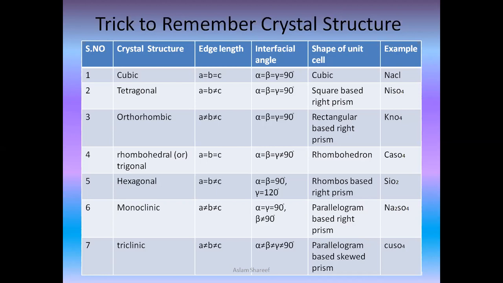The last but not the least about crystal structure, the triclinic, and the shape is parallelogram based skew prism. And the example we'll be taking is copper sulfate, CuSO4.